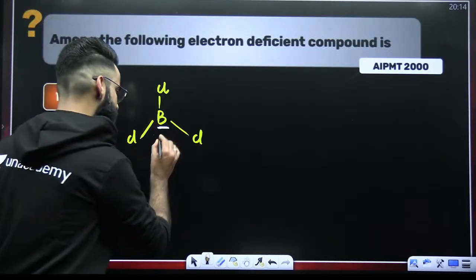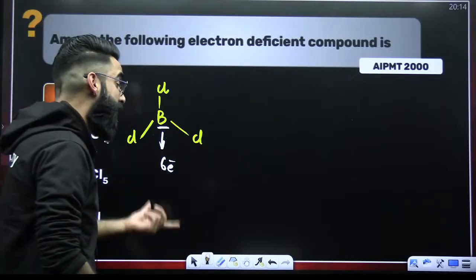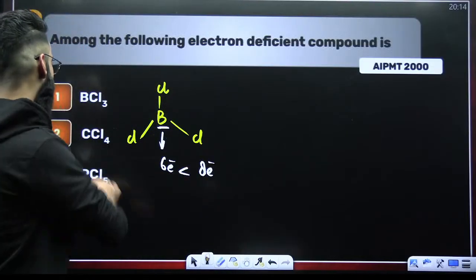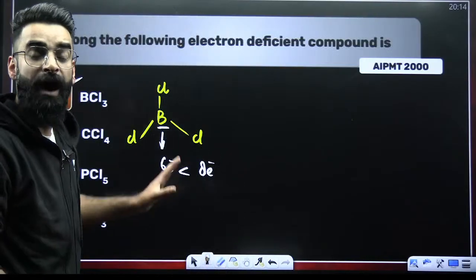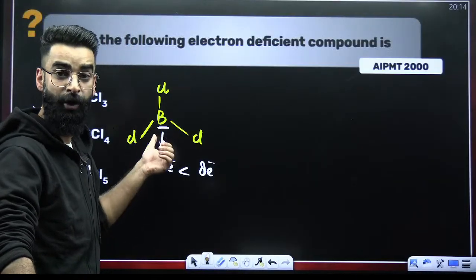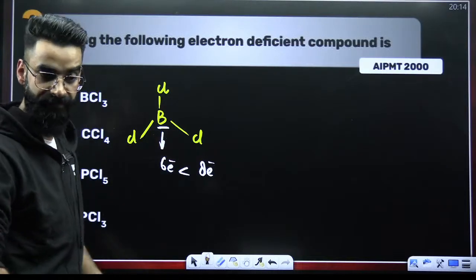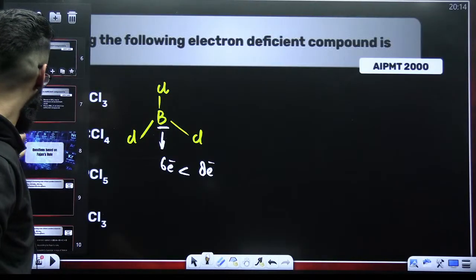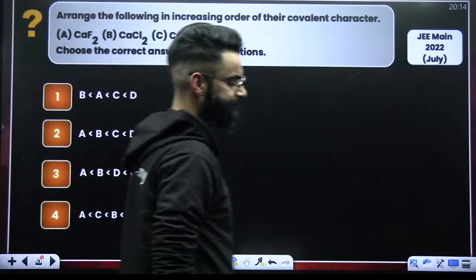2, 4, 6. So boron in its outermost shell has 6 electrons, right? And it should have 8 electrons, but there are only 6. So I would say your BCl3 is electron deficient, because in the outermost shell there should be 8 electrons, but the central atom boron only has 6. So it clearly indicates it is electron deficient. One simple and basic question again, and I have seen majority of the students have come up with the right answer.